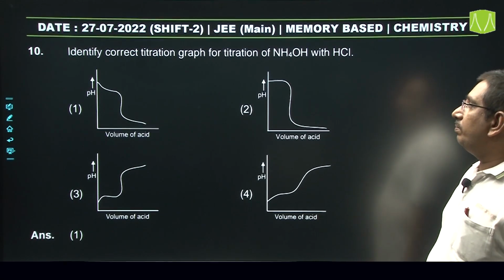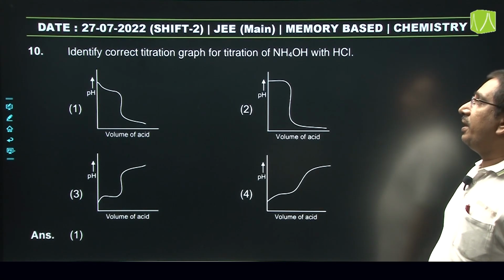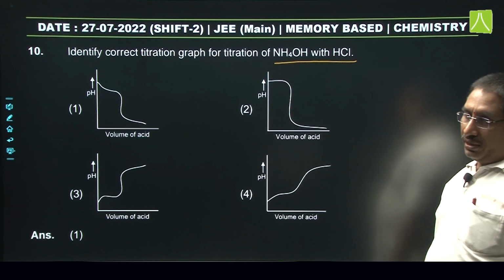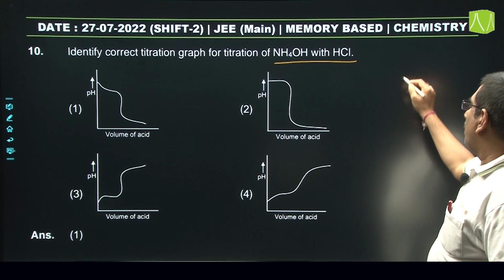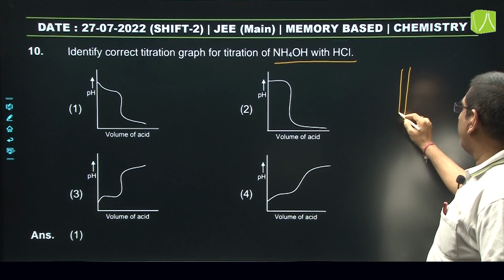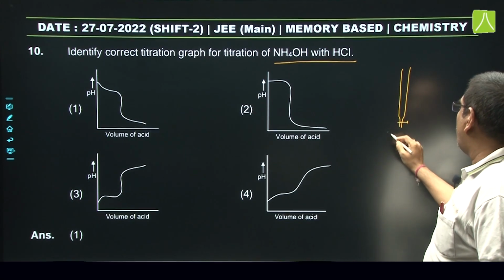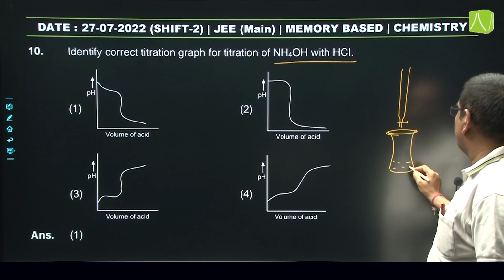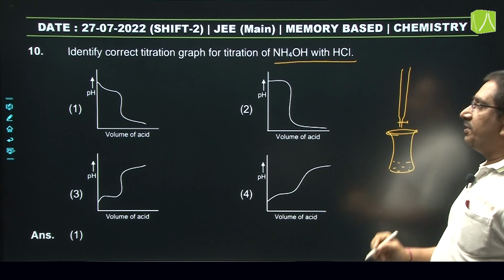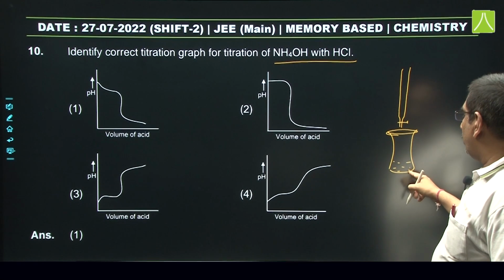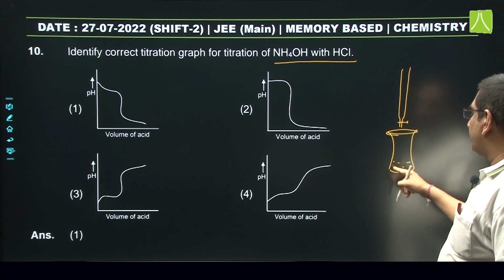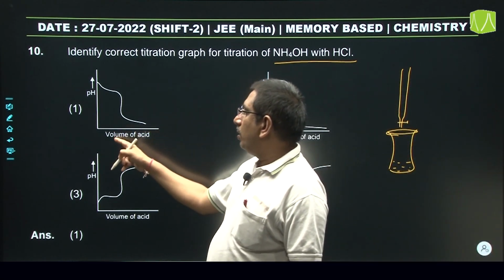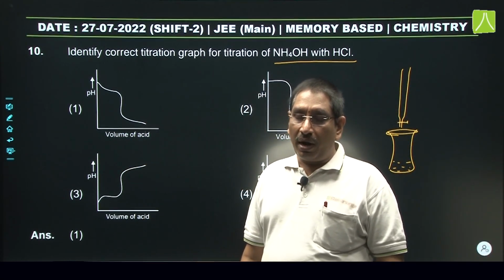Next question, this is from ionic equilibrium. Identify the correct titration graph for titration of ammonium hydroxide versus HCl. Here, we are taking HCl in the burette and NH4OH in the conical flask. We add HCl drop by drop, calculate the pH of the resultant solution, and draw a graph between the resultant pH and the volume of the acid.